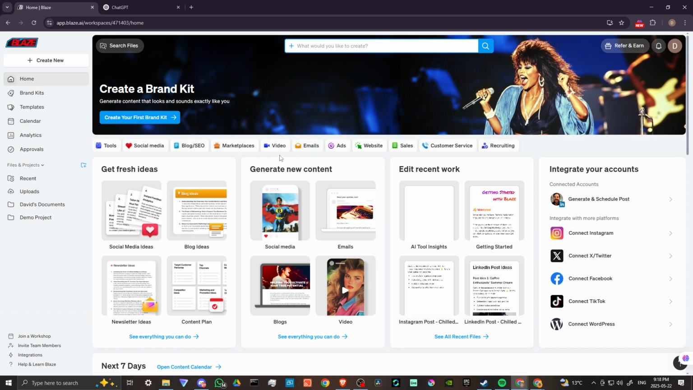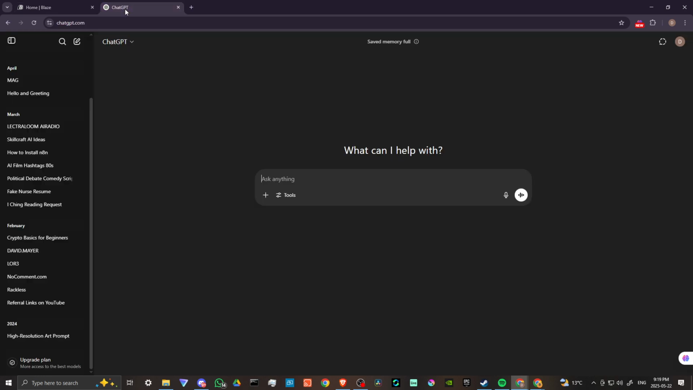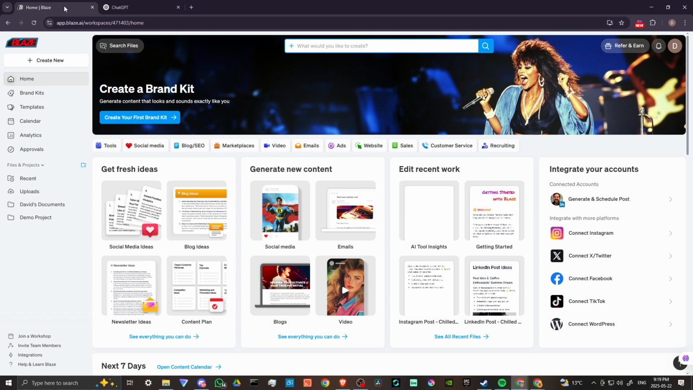And again, it's just a more organized approach to AI. A lot of what you can do on Blaze, you can also do on ChatGPT, but it just takes a little bit more know-how on your part in order to be able to do those things with ChatGPT. And ChatGPT is maybe not the best place to go if you're trying to generate visuals for your websites, for your social media. That's something where Blaze would really come in handy. And that's all there is to it.